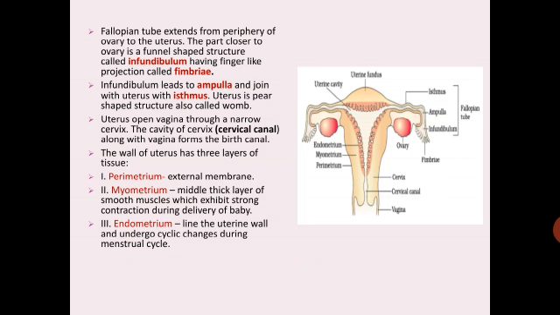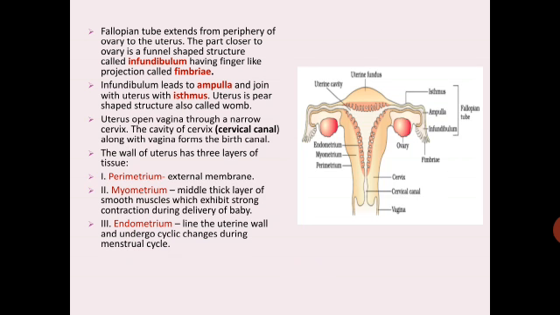The fallopian tube extends from the periphery of the ovary to the uterus. The part closer to the ovary is a funnel-shaped structure called the infundibulum, having finger-like projections called fimbriae. The infundibulum leads to the ampulla and joins the uterus with the isthmus.